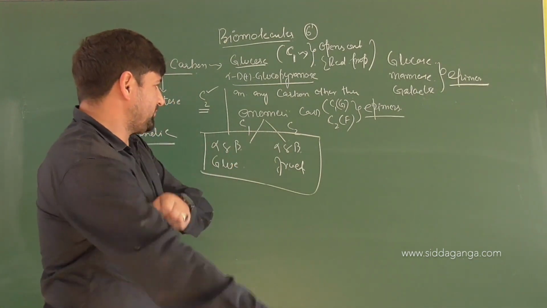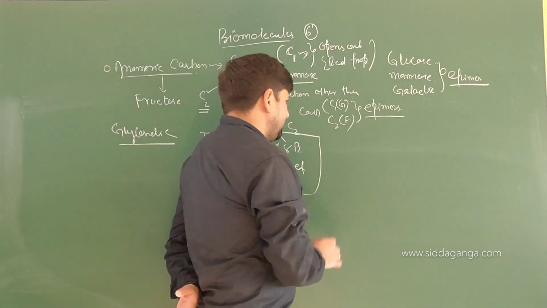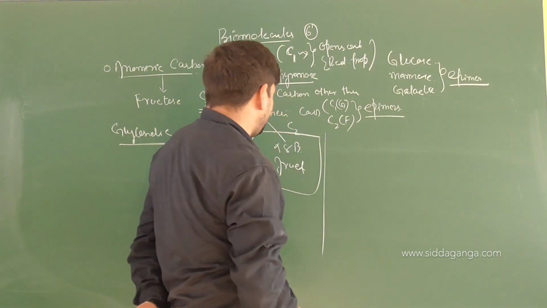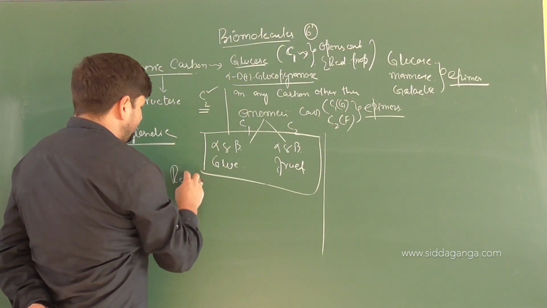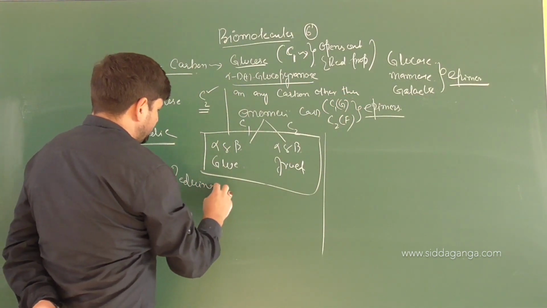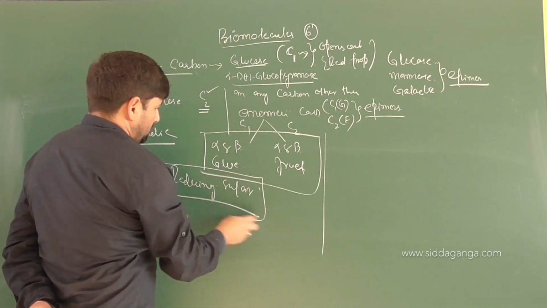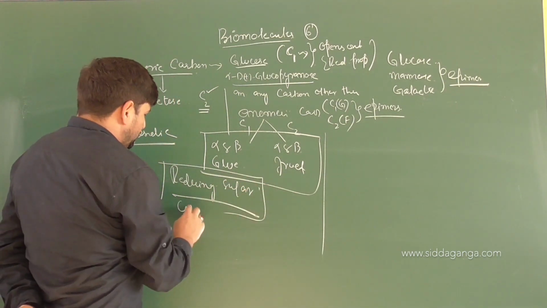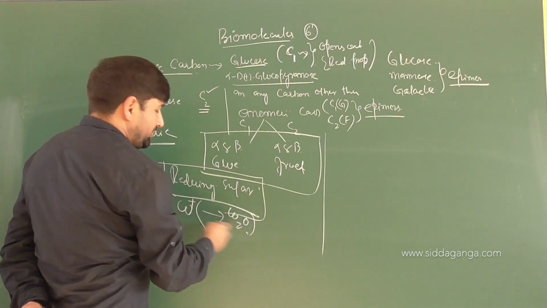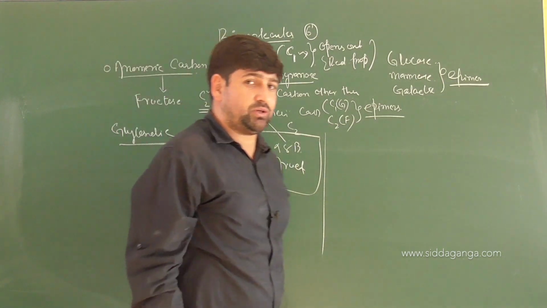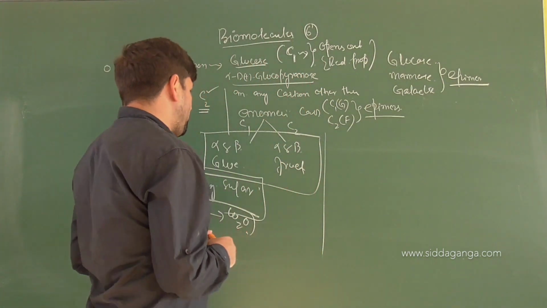One more important thing that we want to talk about. Once a disaccharide is made, we said there are different disaccharides that we have. See, all the monosaccharides that we talked about are what? Reducing sugars. Simple test is Cu+ is converted to Cu2O. This is one of the basic Benedict's solution tests for sugar presence in the urine as well. Urine examination that is done.